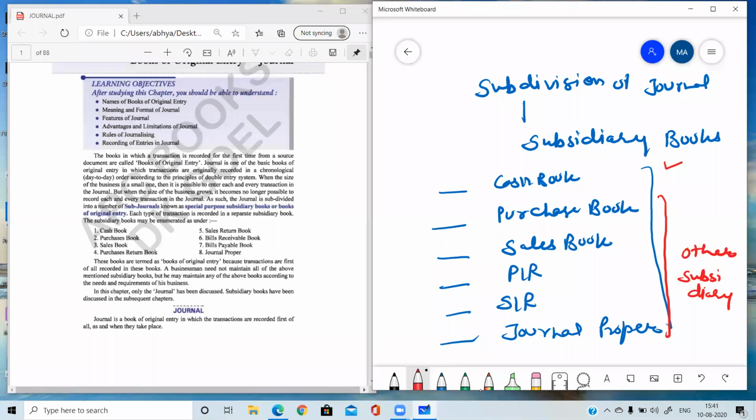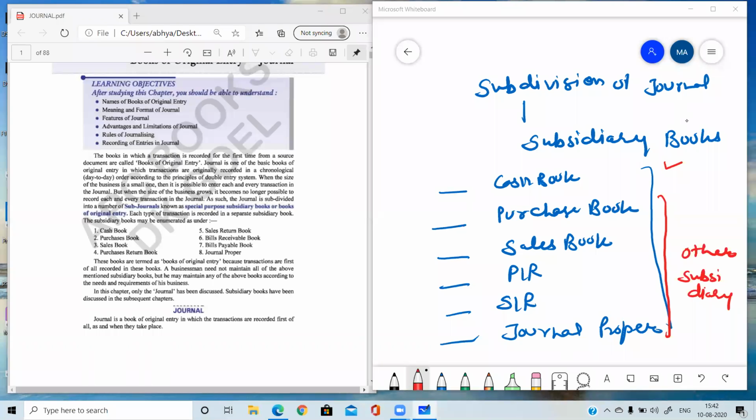Where the number of transactions is many and it's not possible to record all the transactions in journal only, then journal is subdivided into different books, and this is known as subdivision of journal.